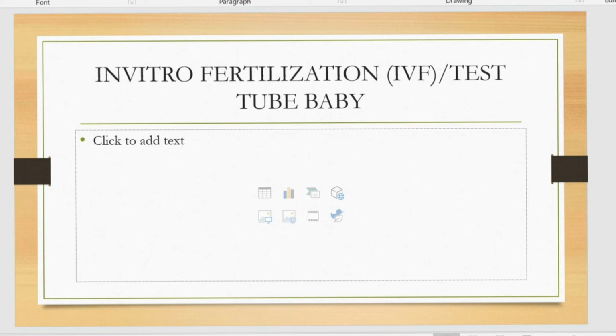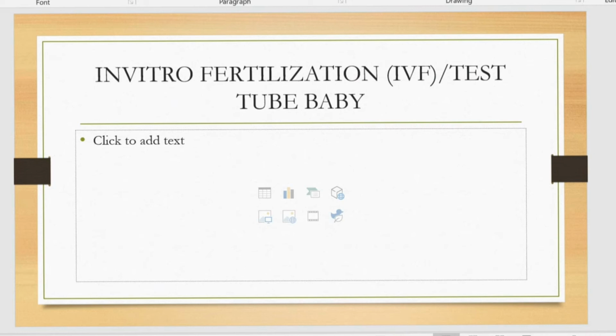So first, here it's given in vitro fertilization or IVF or test tube baby. Fertilization is the first stage in sexual reproduction, and after fertilization the development of the embryo happens in the uterine wall. So if there is any problem for fertilization, we carry out this fertilization process in artificial conditions, outside the body, inside the laboratory. This is a method mainly used by couples having a problem with fertilization.